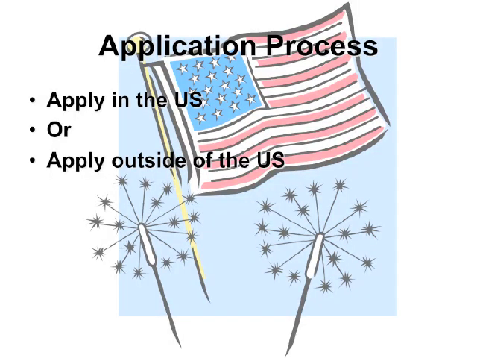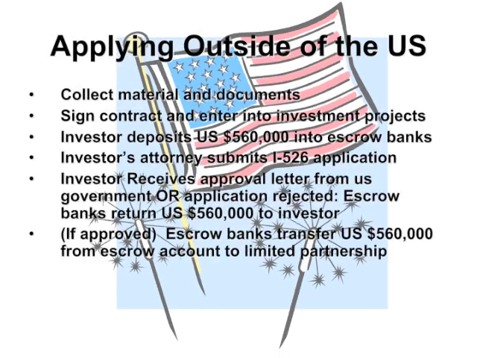You can apply in the United States or apply outside of the United States. If you're applying outside of the United States, you need to collect materials and documents. You have to sign contracts and enter into investment projects. The investor needs to deposit $560,000 into escrow banks.